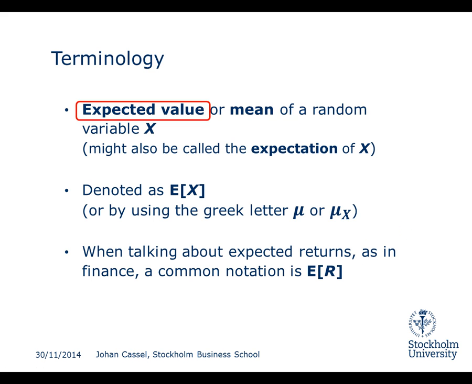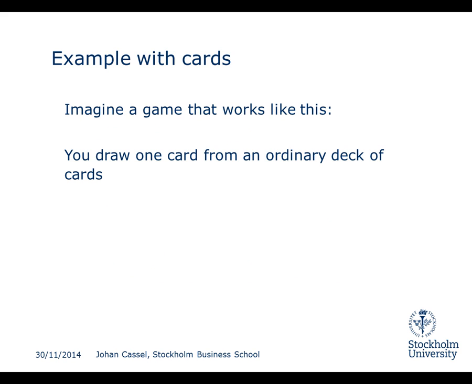Usually in finance we talk about expected returns, not always, but it's very common at least. And then a normal notation is to write E of r instead of using x then, because r would stand for return. Okay, so what is expected return?